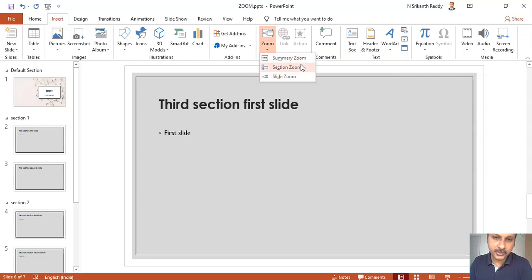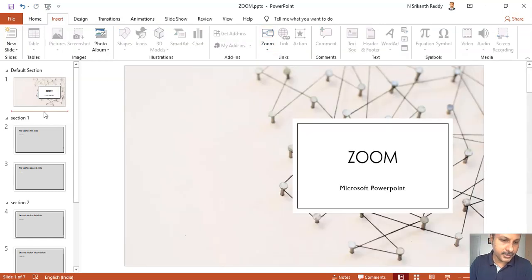So for the first two features, you need the PowerPoint divided into sections, and for the last one you don't require dividing the PowerPoint into sections. Now let us see the first thing, called summary zoom. What is summary zoom? It will automatically create a slide and insert a picture of all the sections, so that when you click on that picture, you will be taken to that section and you can browse through all the slides under that section.